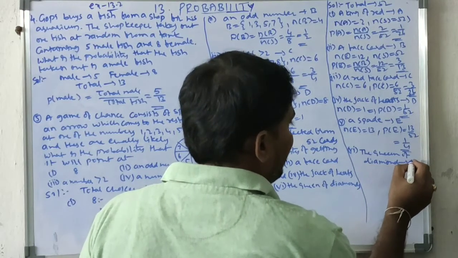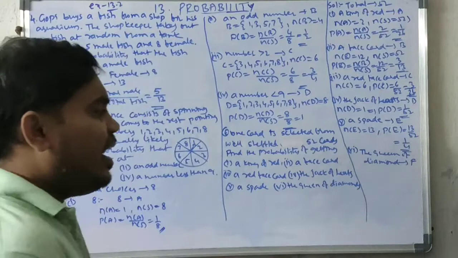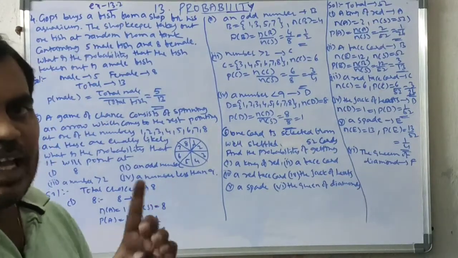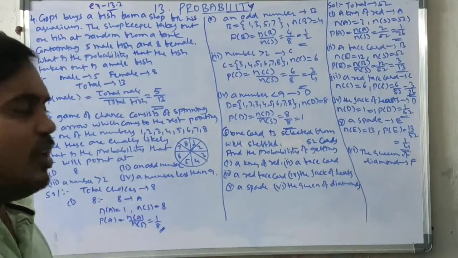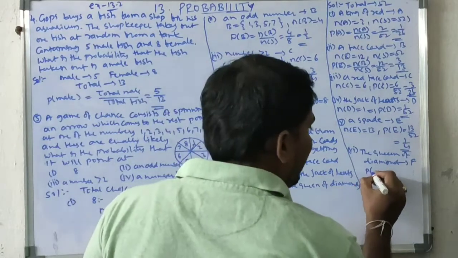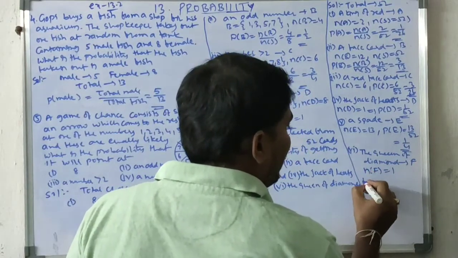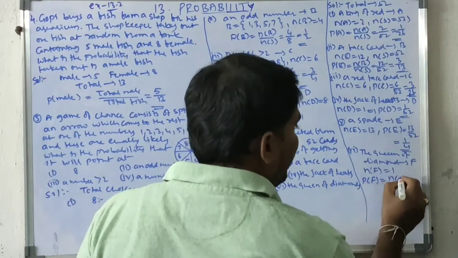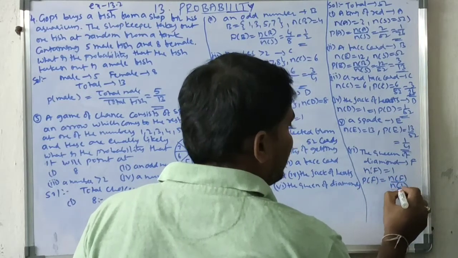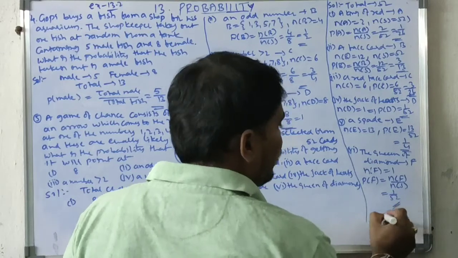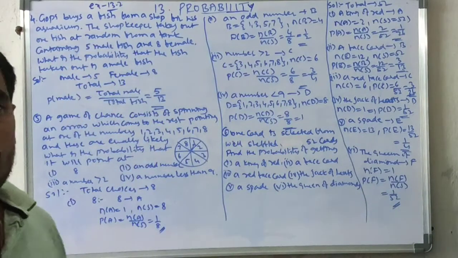Queen of diamonds I am taking F. Actually 4 queens, and in diamonds only one. So N of F equal to 1. P of F equal to N of F by N of S equal to 1 by 52. So this is the required solution.